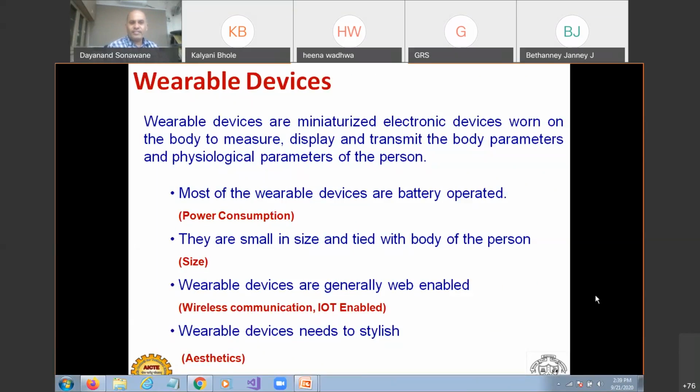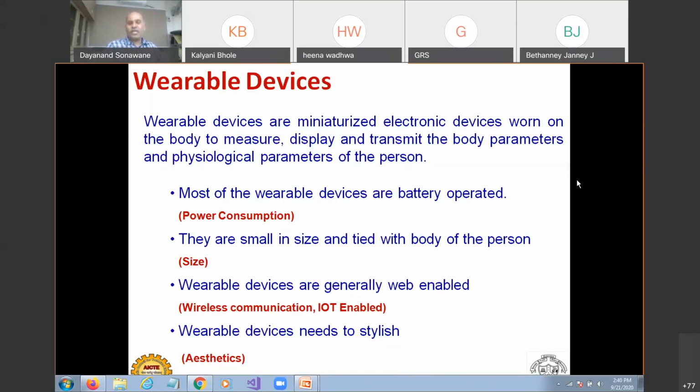So what exactly do we mean by wearable devices? First of all, it is a miniaturized device, very small in size, and it is worn on the body of the human being. The major application is to measure physiological parameters, display them so that you can visualize them, and transmit them wirelessly.